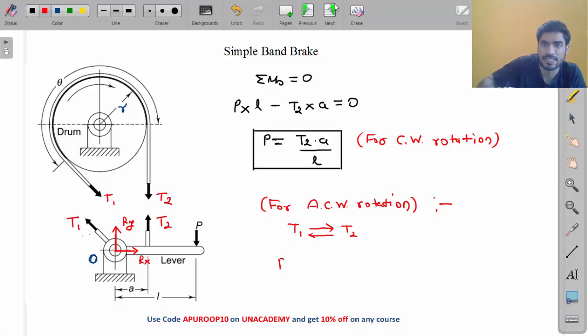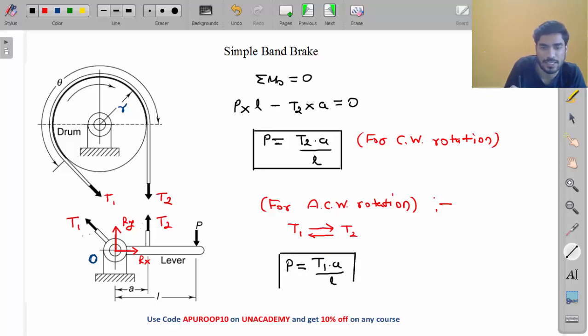So what equation will you get, my friend? P will now become equal to, instead of T2, T1 into A divided by L. Instead of T2 you have to now write T1 in case of anti-clockwise rotation. This is the equation for anti-clockwise rotation.